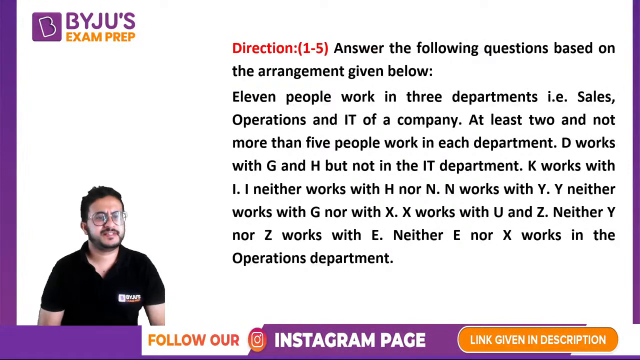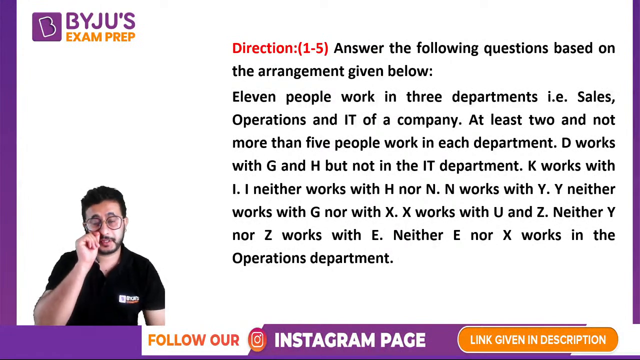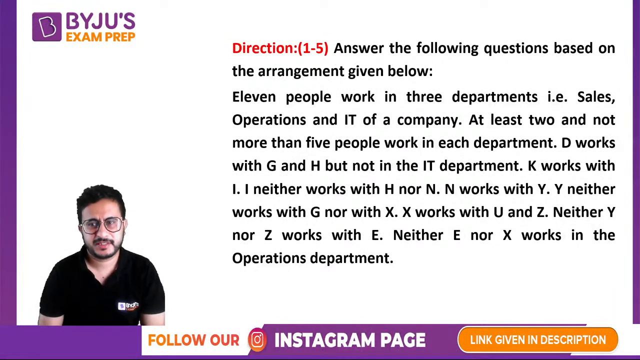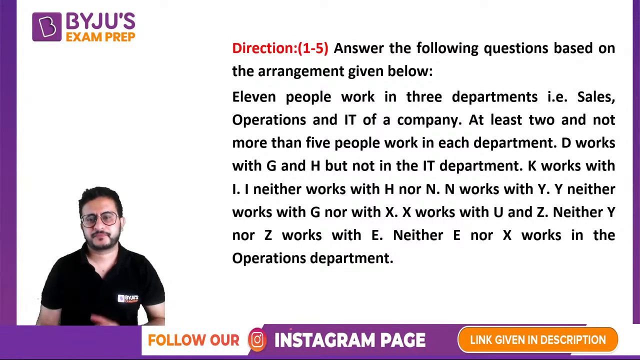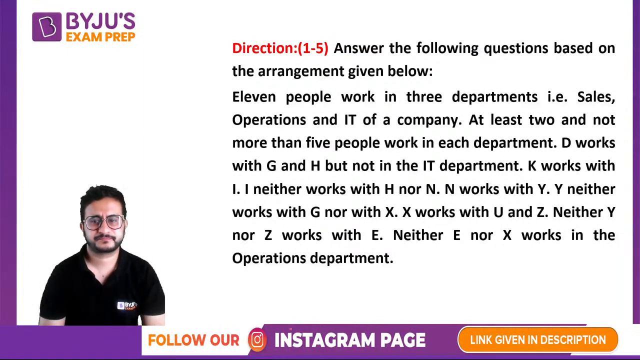So here's the first puzzle that we are going to do today. It says that there are 11 people, they work in 3 departments, okay, and the departments are sales, operations, and IT, and at least 2 and not more than 5 people work in each department. So some information is given to us.